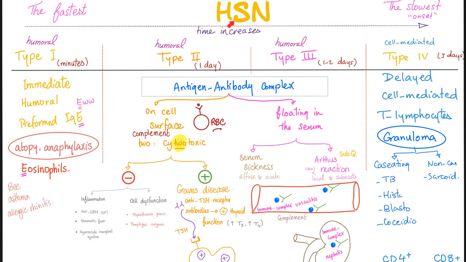We have 4 types of hypersensitivity. 1, 2, 3, and guess what? 4. Oh, by the way, if your professor taught you that there are 5 types of hypersensitivity, your professor is crazy. I know many schools have in their curricula that there are 5 types of hypersensitivity. I don't care. Give me 2 reliable textbooks that say that there are 5 types of hypersensitivity and I will apologize to you. There are no 5 types, only 4. If you believe there are 5, you might as well believe in the tooth fairy.